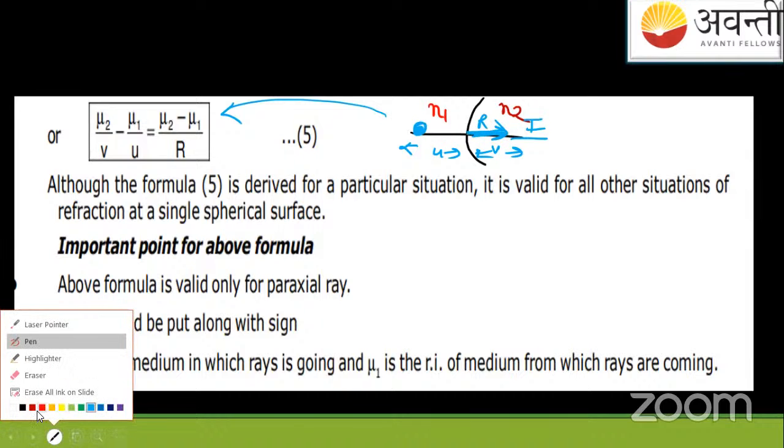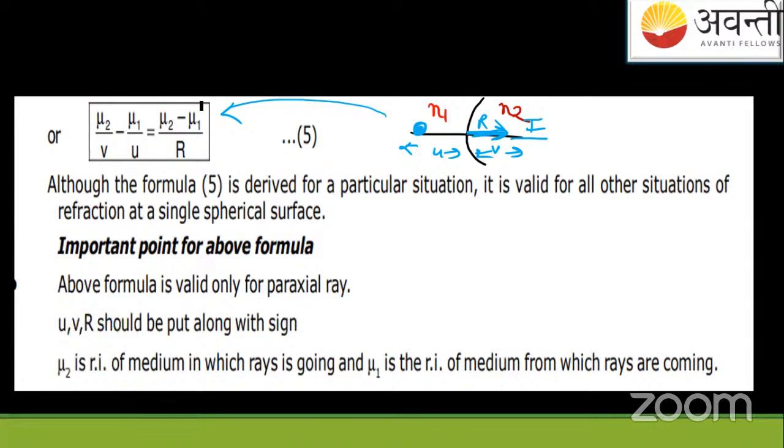Okay, so you will use this formula if u is given, everything is given, and they're asking you to find v, that is the image distance. I'm highlighting this. Please note it down in your notebooks. This is an important formula. Based on this formula only, we are going to solve the questions.